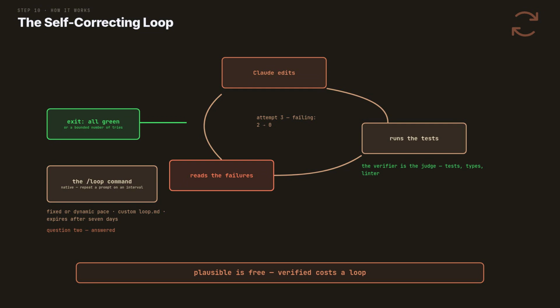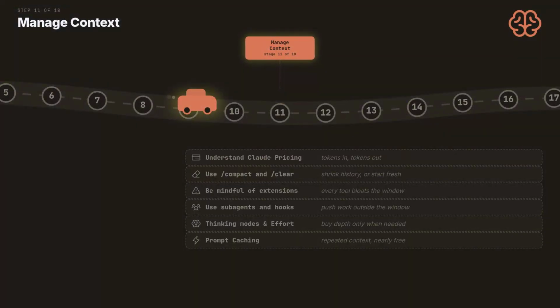/loop repeats your prompt on a timer. An hour later, Claude is still working the job. Give /loop a prompt, and it keeps working while you watch. A loop file customizes it, and it expires after 7 days. Stage 11, the economics of attention.